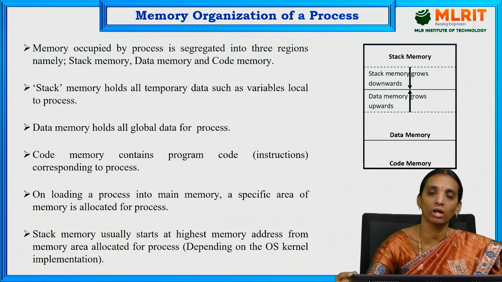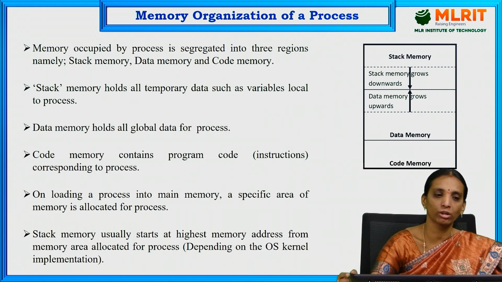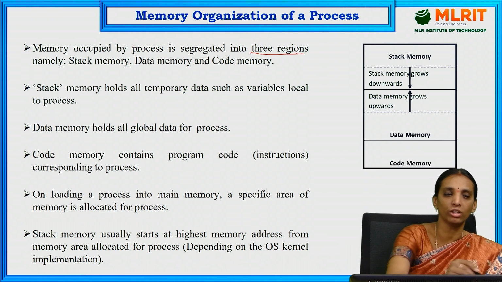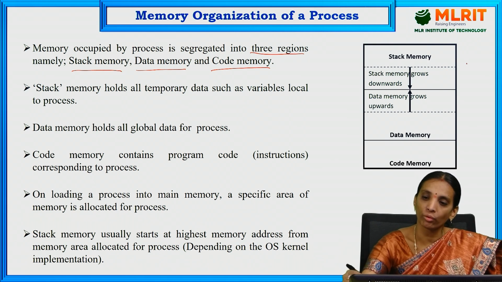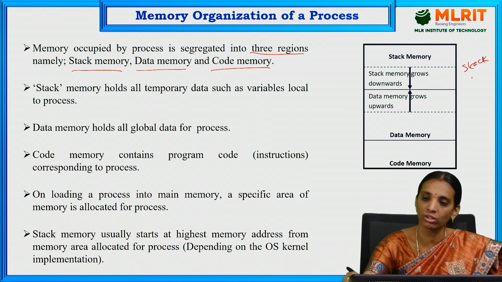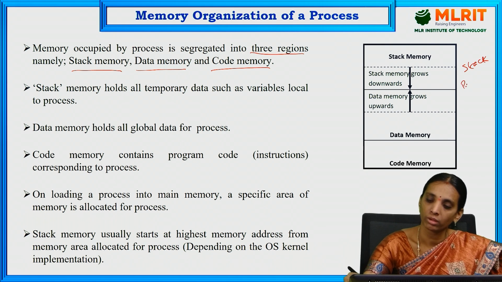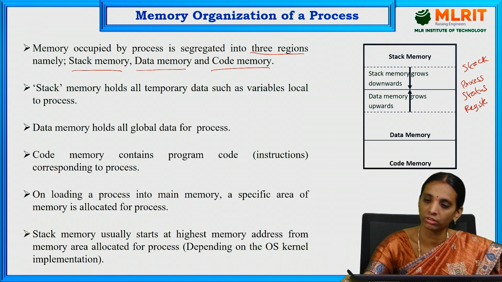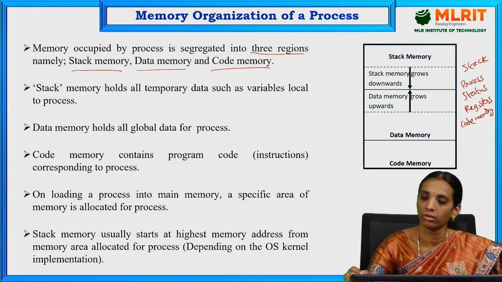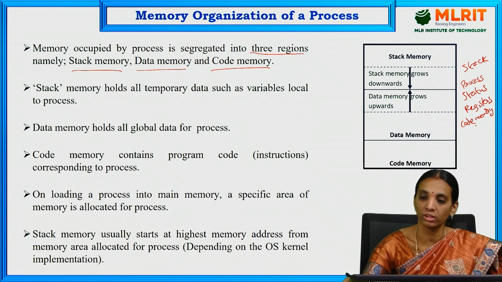Next, memory organization of a process. It consists of three regions: stack memory, data memory and code memory. As in the previous slide, we have seen that the process holds the stack, registers, process status registers, general registers and code to store the code part of the program or process in memory.